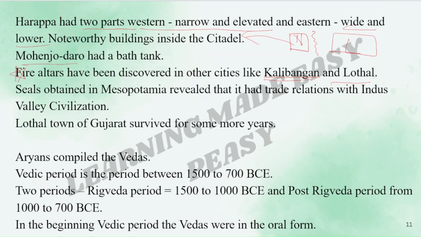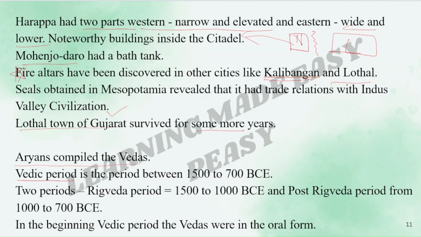The town of Lothal of Gujarat survived for some more years. That means, after the decline or the disintegration of the Harappan civilization, the Lothal town of Gujarat was still there. It survived for some more years, but after surviving for some more years, even this town disintegrated. Then the Aryans compiled the Vedas.